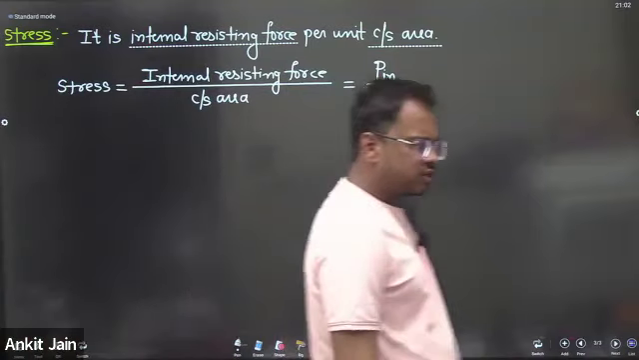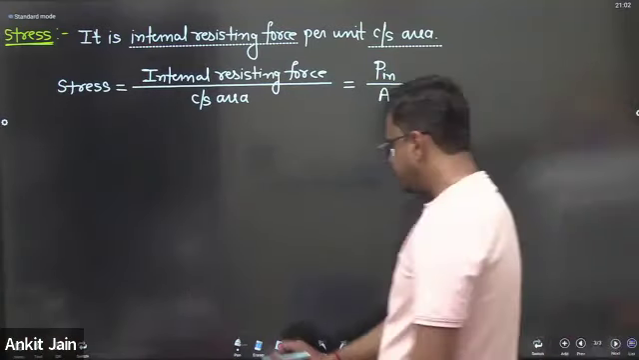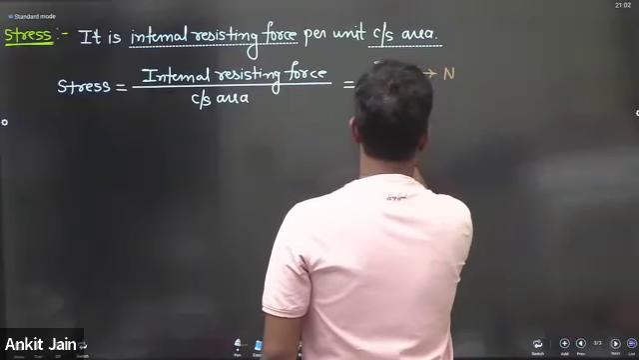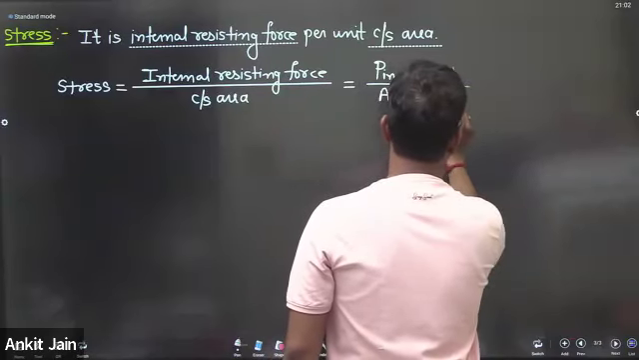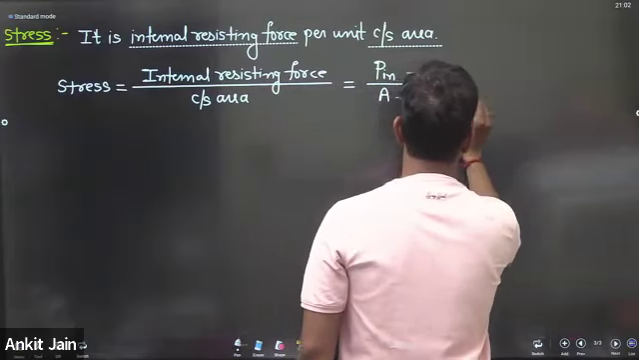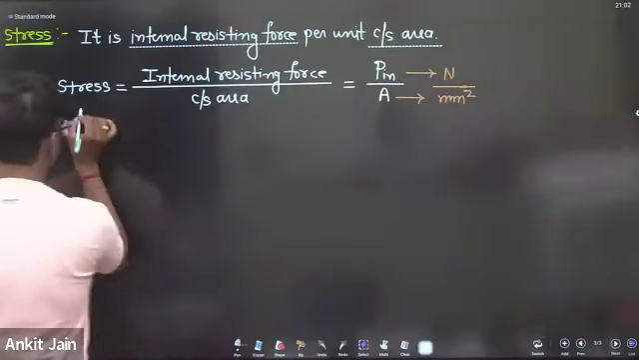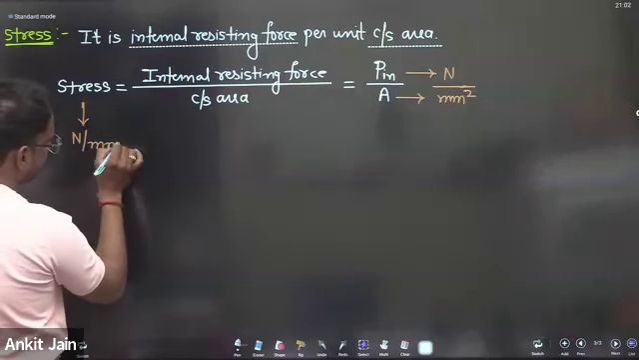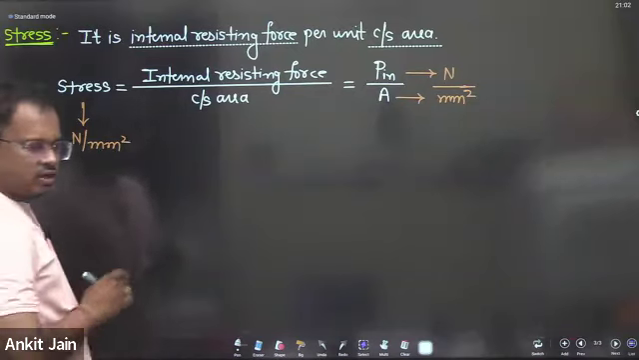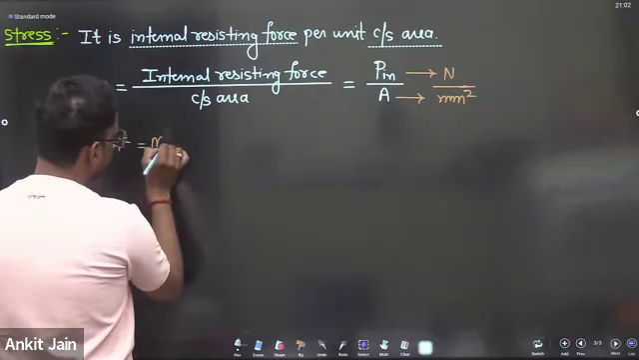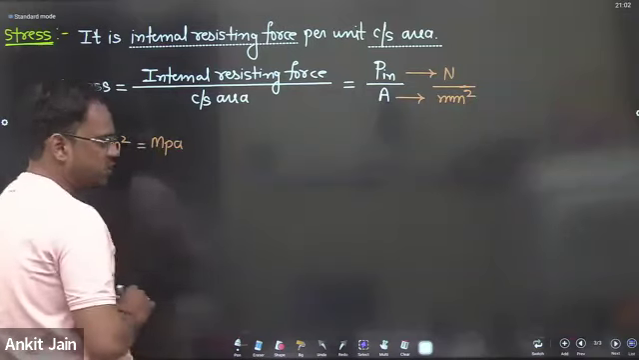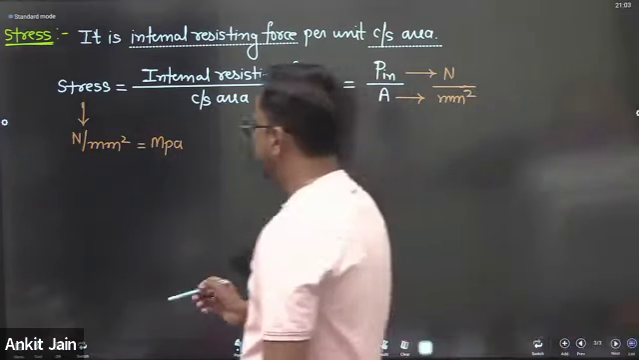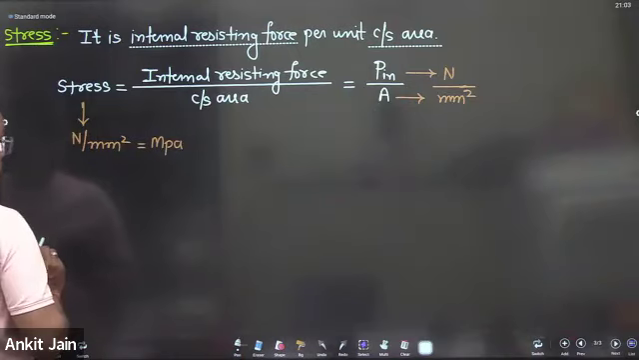If I am talking about units, the unit of force is Newton, as you already know, and the unit of cross-sectional area is mm square. That means the unit of stress is Newton per mm square. Newton per mm square is also called megapascal. So the unit is Newton per mm square or megapascal. Do you get my point?